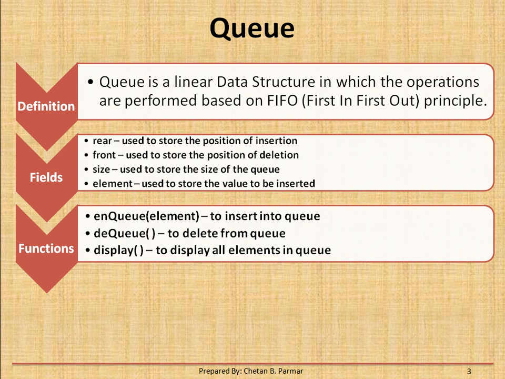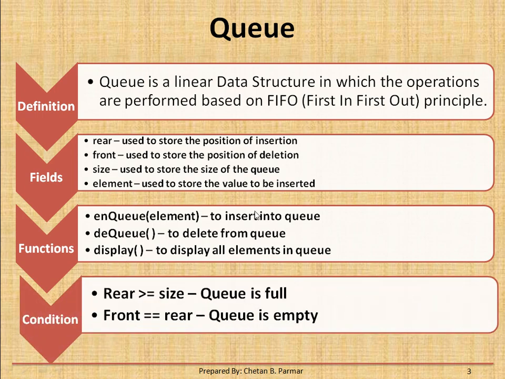Then the functions in a queue. The first is enqueue, to which you pass an element for inserting into the queue. In the same way, if you want to delete an item from the queue, you use the dequeue function. The last is display, which displays all the elements in a queue.